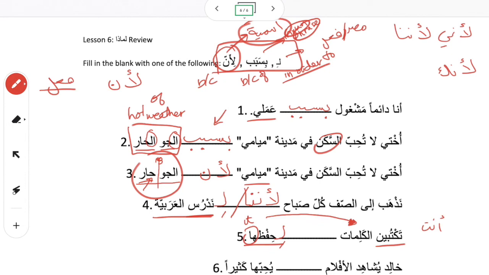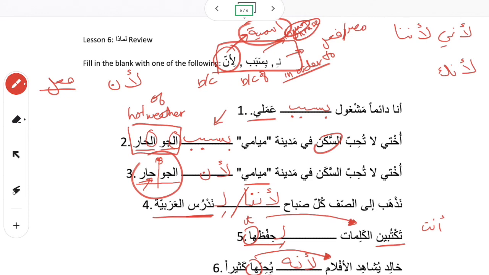Khalid يشاهد الأفلام. So Khalid watches movies. Why does he watch movies? يحبها كثيرا. He loves them a lot. Again, we're using ha to mean it, and it refers to the movies, which is جمع غير عاقل, a non-human plural. That's why we treat it as feminine. خالد يشاهد الأفلام. So he watches movies because he loves them a lot. So we want to use لأن, right? But because we're starting here with a verb, we have to add a pronoun. So because he, لأنه يحبها كثيرا.